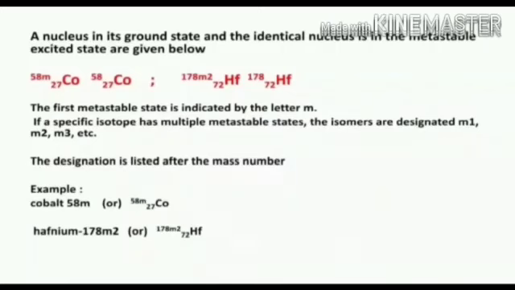The first metastable state is indicated by the letter lowercase m. If a specific isotope has multiple metastable states, the isomers are designated as m1, m2, m3, etc. The designation is listed after the mass number.